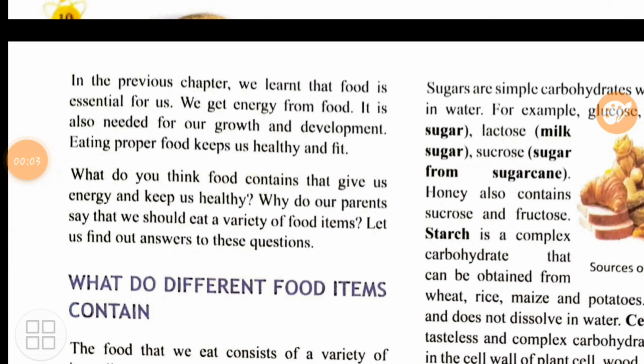Now the question arises, why is this food important? What does it contain that is important for the human body? Now in this chapter we will learn in detail what is present inside the food. In food, certain nutrients are present, for example proteins, carbohydrates, vitamins, minerals, which are important for the functioning and for the repairing of certain tissues, cells, muscles and for the growth of the human body.